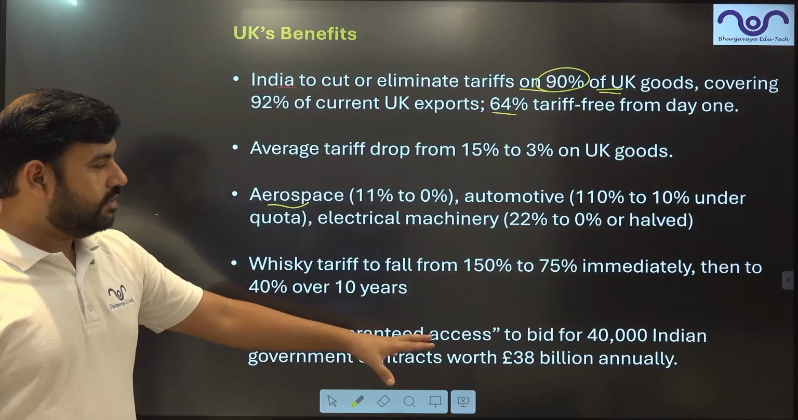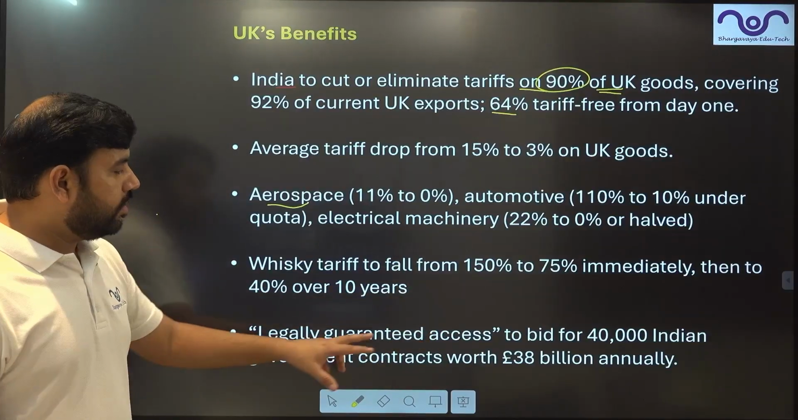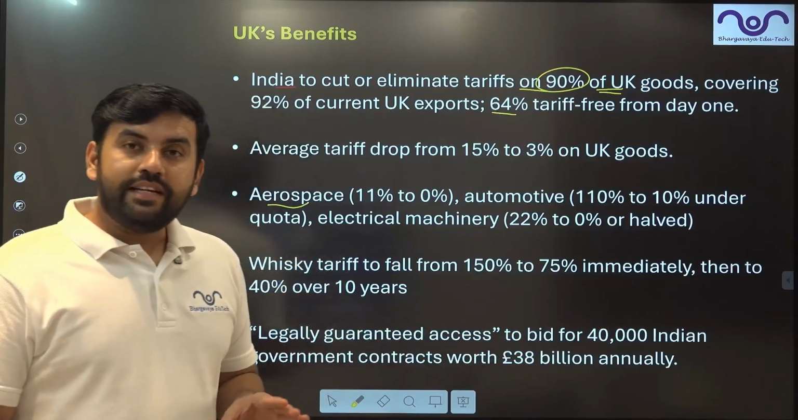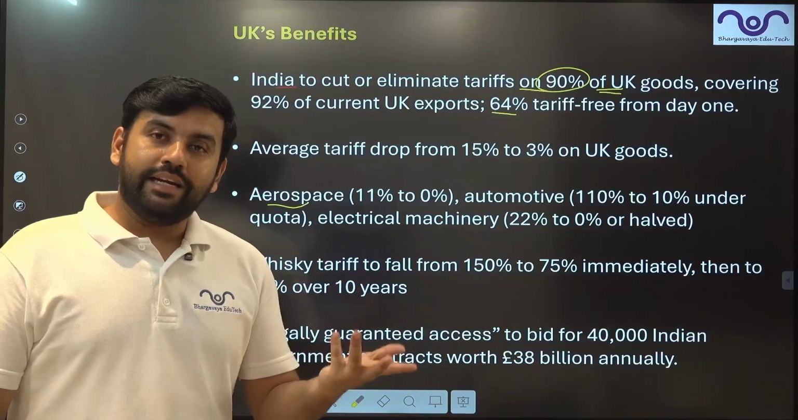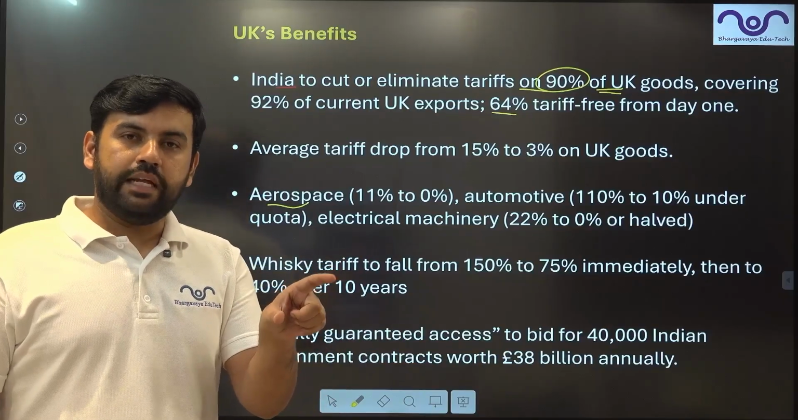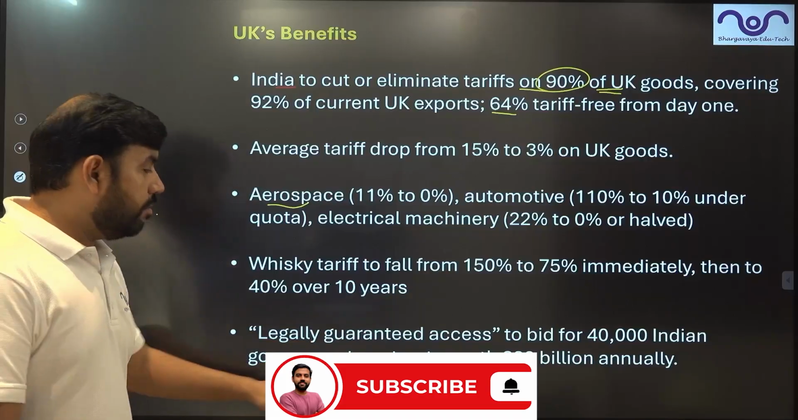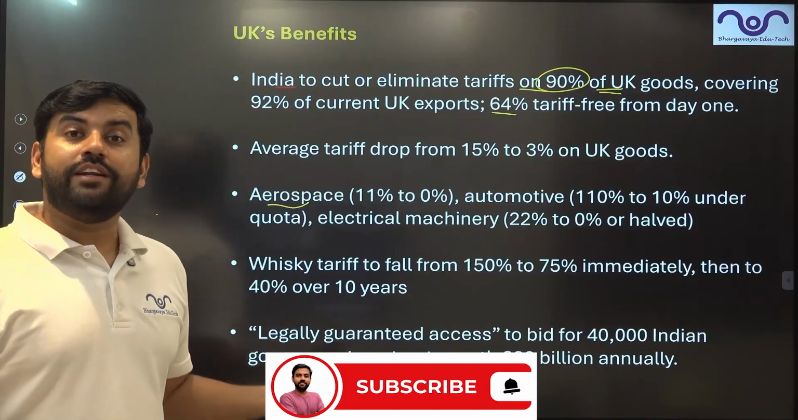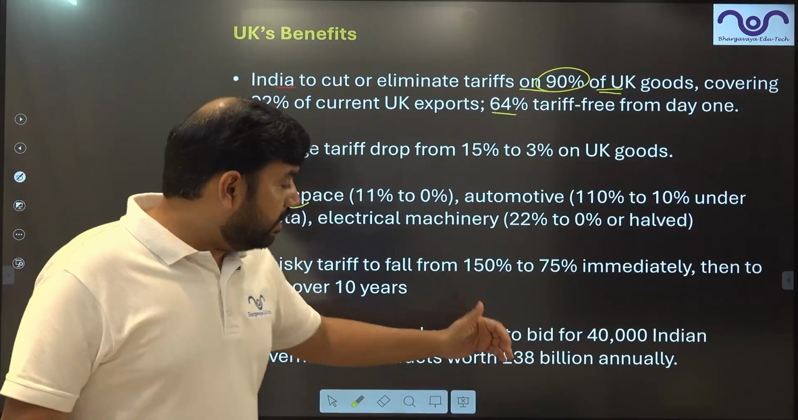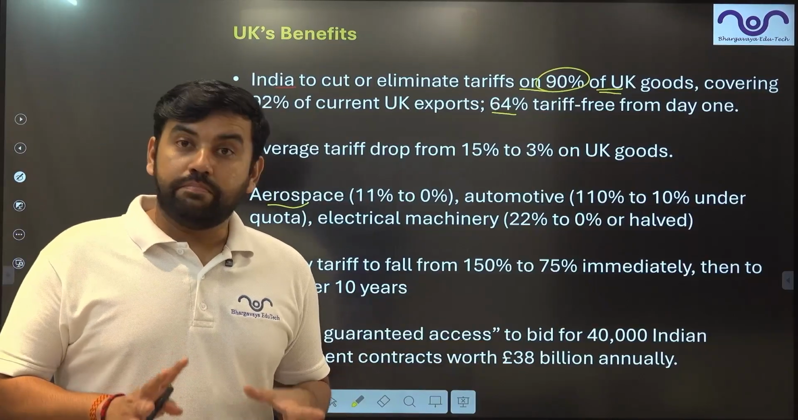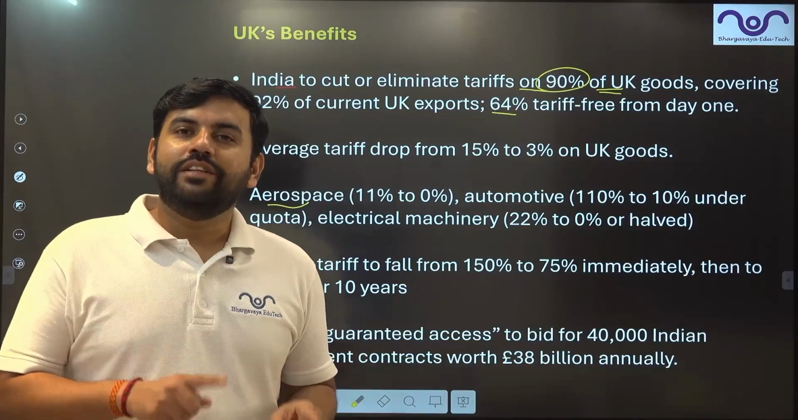Legally guaranteed access to bid for 40,000 Indian government contracts worth 38 billion pounds. So basically now the Britishers or the British government can invest their money in the government contracts. More than 40,000 government contracts are available in which they can invest. So India will attract 38 billion pounds, right? Not dollars, pounds of investment with this treaty.